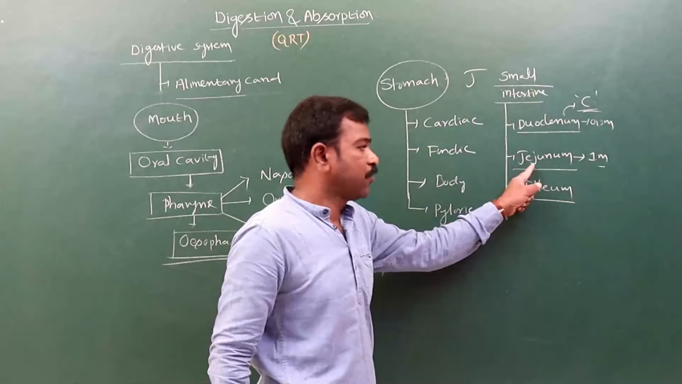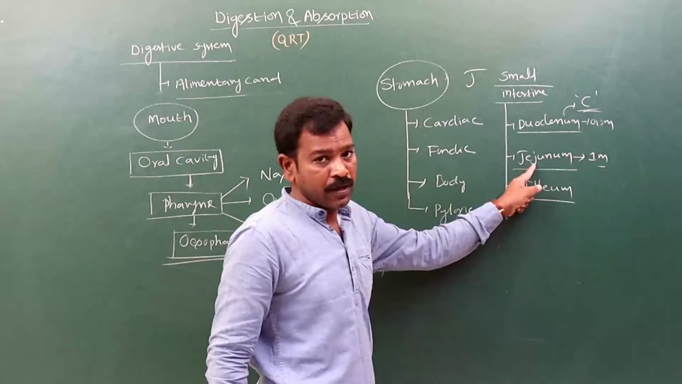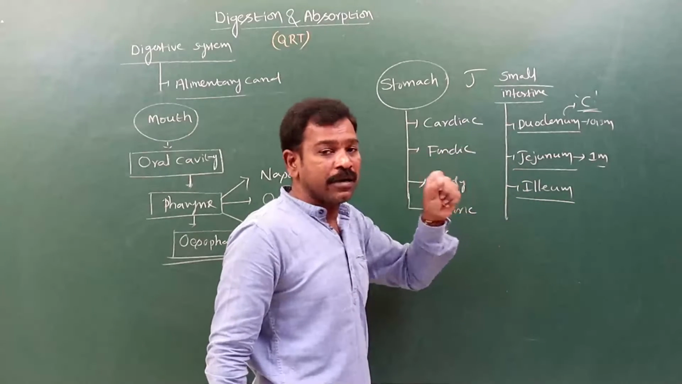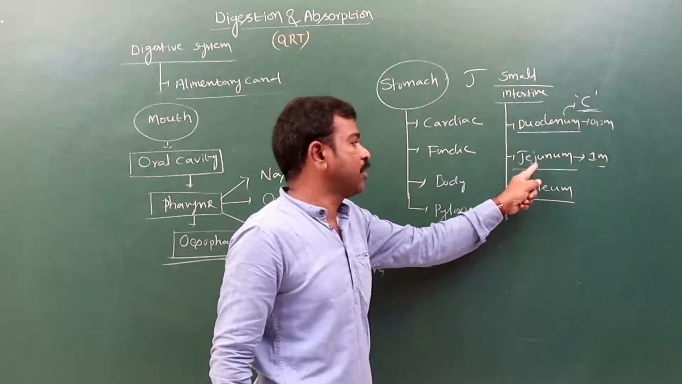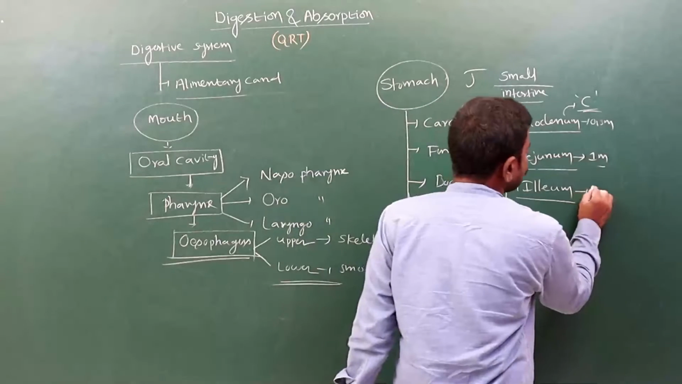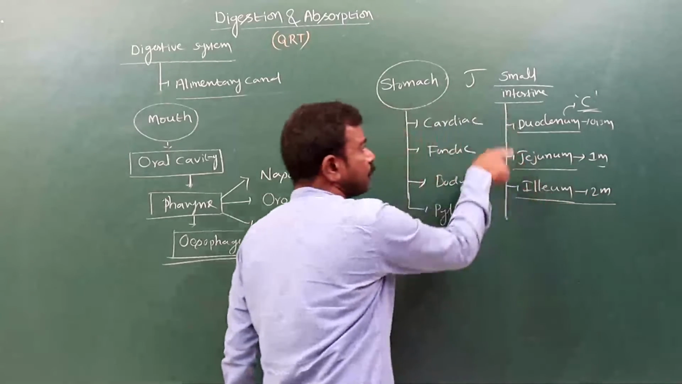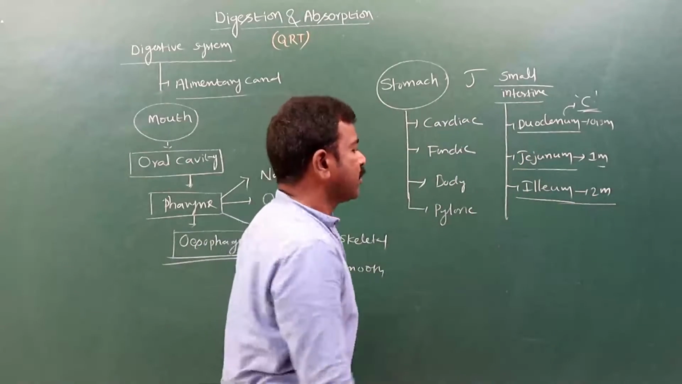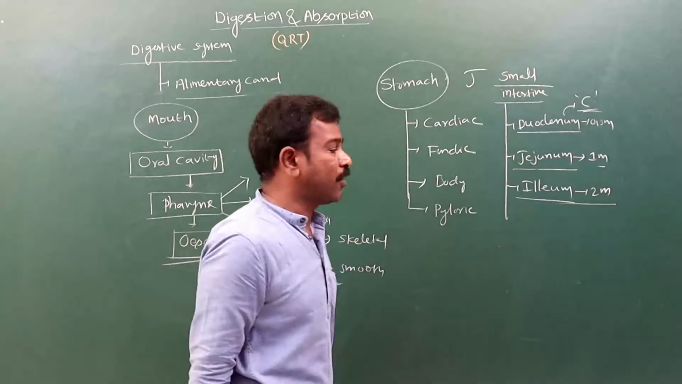large absorption of food take place in the jejunum. A high amount of chemical digestion and a high amount of food absorption take place in the jejunum only. And the ileum is 2 meters in length. It is the longest part of the small intestine.